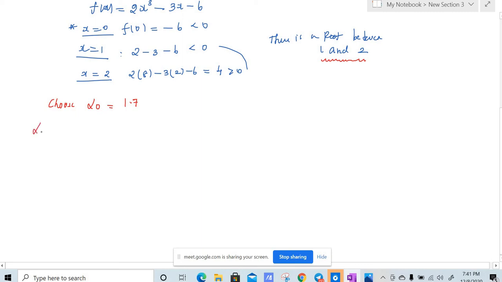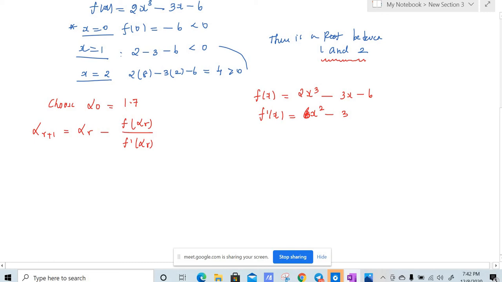Now what is the formula for alpha? Alpha r plus 1 is equal to alpha r minus f of alpha r divided by f dash of alpha r. So here we need to find the derivative also. Before that you will write f of x and f dash of x. So what is our f of x? It is given in the question as 2x cube minus 3x minus 6, and our f dash of x is 6x square minus 3, right? I'm just differentiating this.